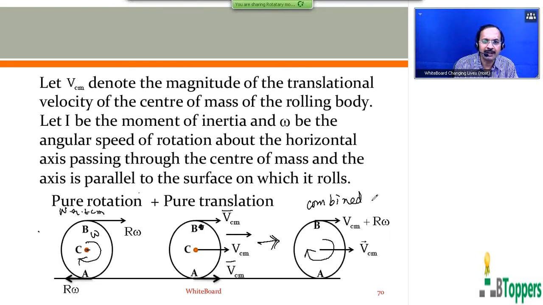So the combined translational rotational motion of the body when it rolls with no slipping on the fixed horizontal surface is shown in the third figure on the right side. That means pure rotation on the left side plus pure translation in the middle figure is equivalent to the combined translational and rotational motions.